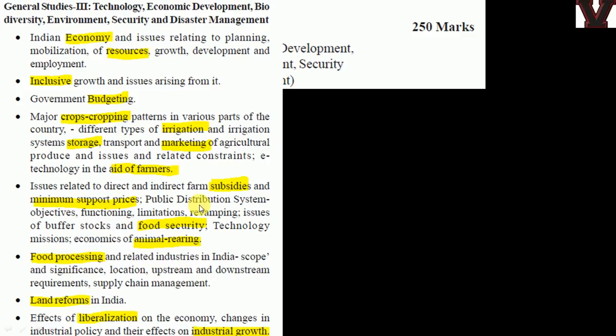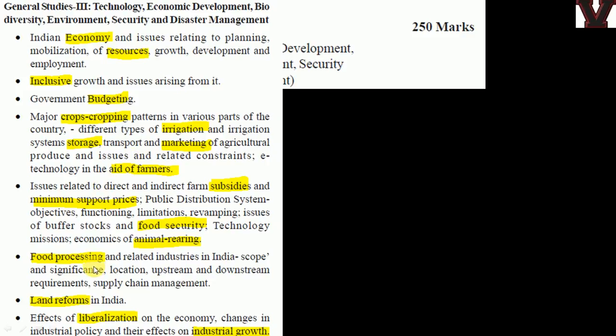Inclusive growth, again 20 to 25 marks will come. Inclusive growth, financial inclusion, jobless growth, employment, and all those things. Budgeting, again maybe a 10 marker can come. Then cropping pattern. This section is the most important, and I have seen the maximum number of questions coming from this, this and this, these 2 sections, the next 2 bullet points. This is agriculture: minimum support price, food subsidy, food security, food processing. Food processing will come here.